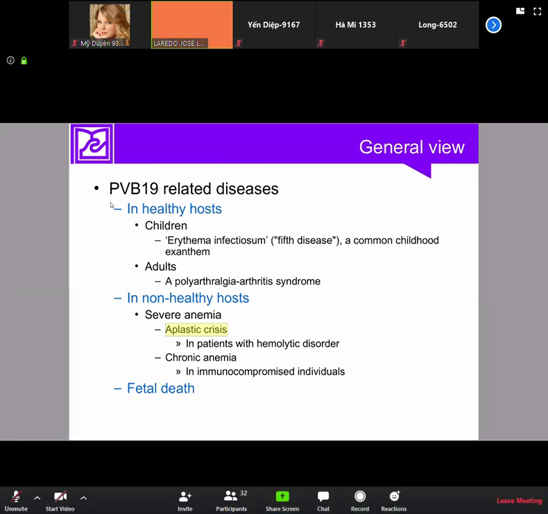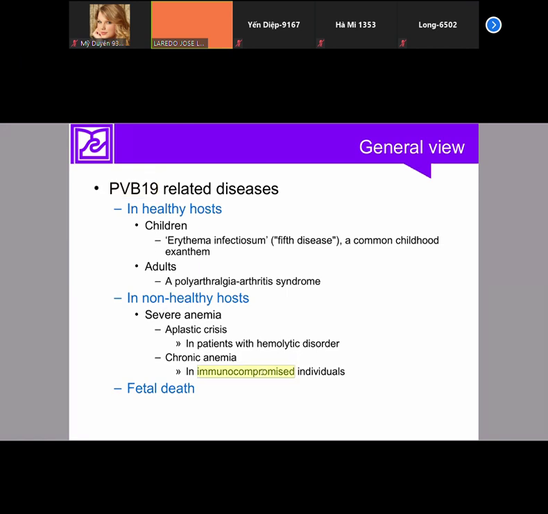So the problem of parvovirus B19 appears in immunocompromised patients or in patients who have anemia already. This is the problem. And the most important problem is the fetus. So look, when adults become infected, they may suffer almost nothing.